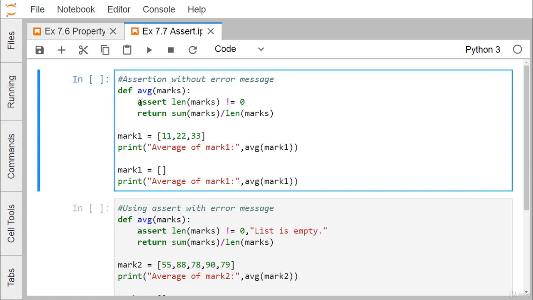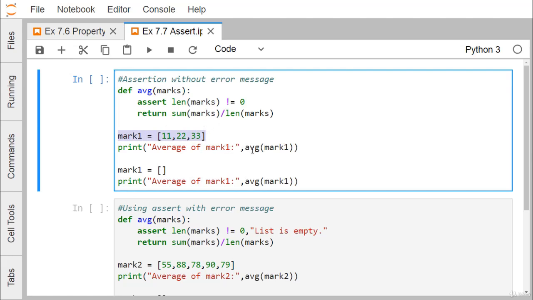So as an example, consider this one. We have defined one function. The name of the function is avg, which will take this marks list as input argument. So assert len(marks) is not equal to 0. If the condition is true, that means the length of this list is not equal to 0, that means the list is not empty, then it will go for this sum of marks by len of the marks. So it will calculate the average and that will be returned. But if the length of marks is equal to 0, the condition is false, then it will produce the assertion error.